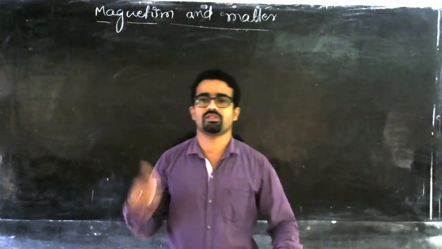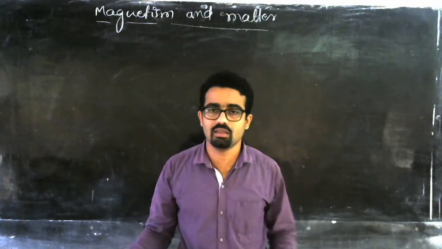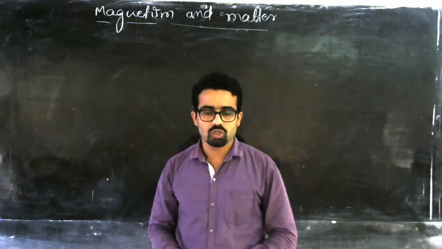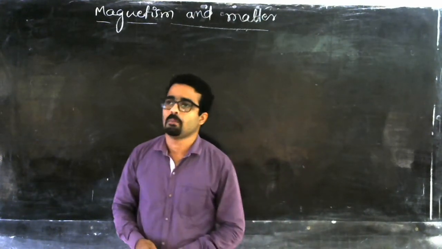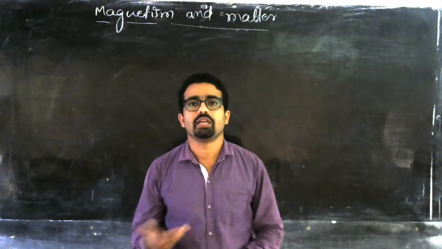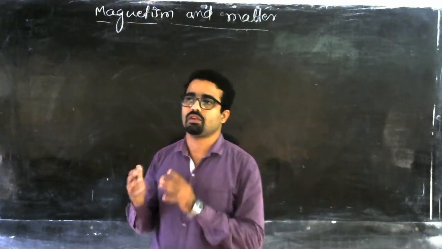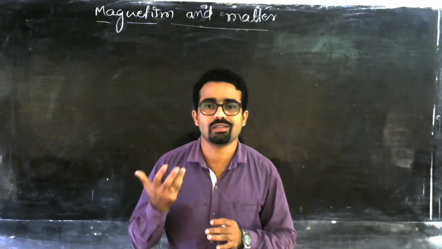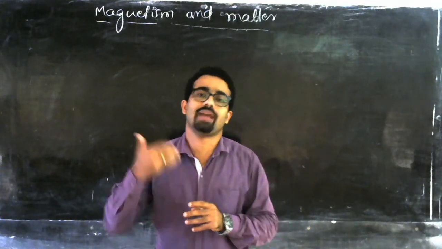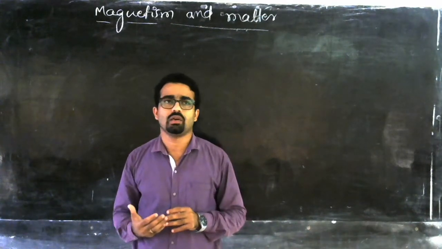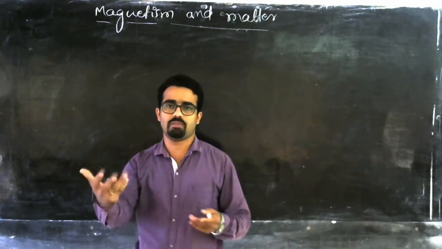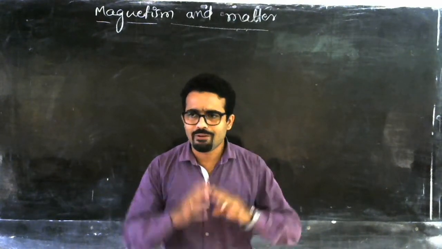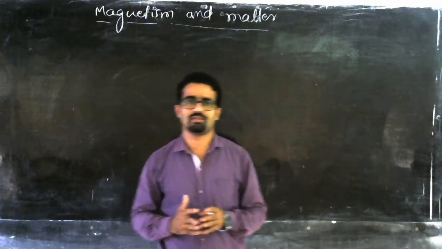In the previous classes, we discussed another chapter, that is moving charges and magnetism. There we discussed the effect of a magnetic field. I mean, if you keep any object in a uniform magnetic field, what is the force? What is the magnetic force acting upon a current carrying conductor? Or if a loop is placed in a uniform magnetic field, what is the torque acting on it? So several factors we have studied in the previous classes.